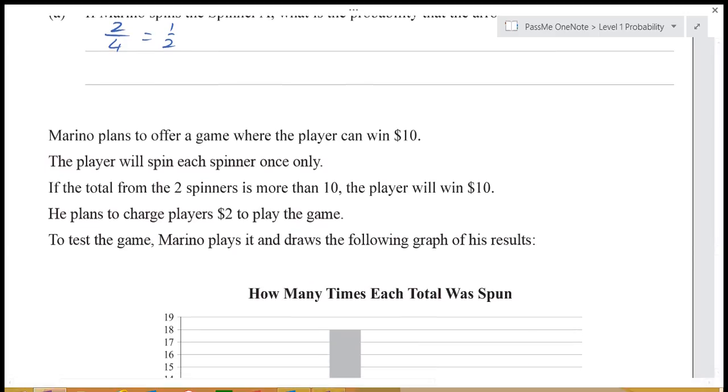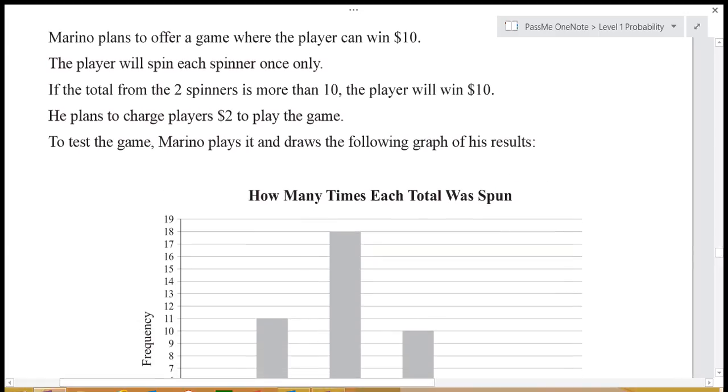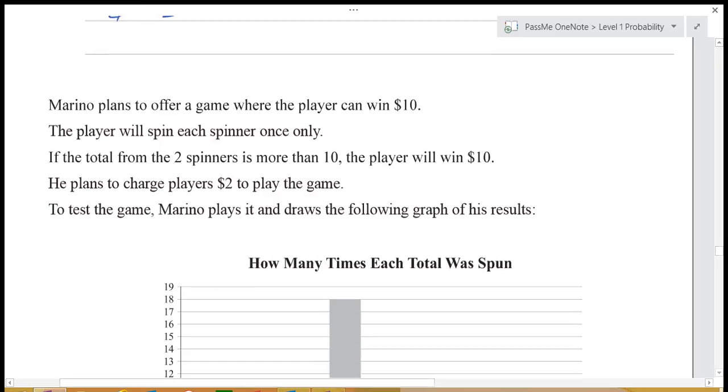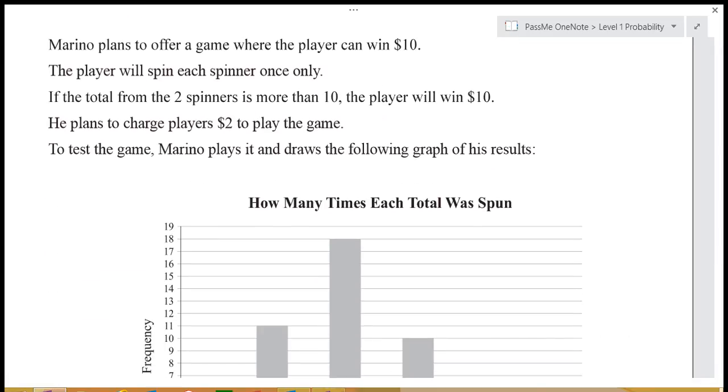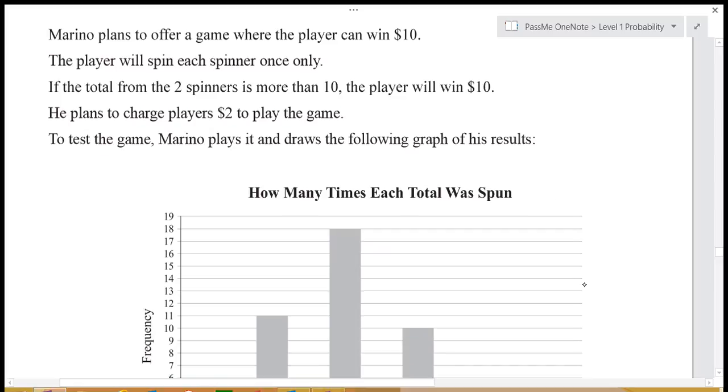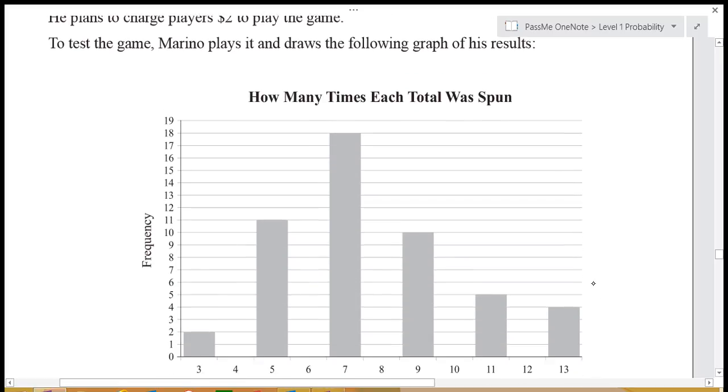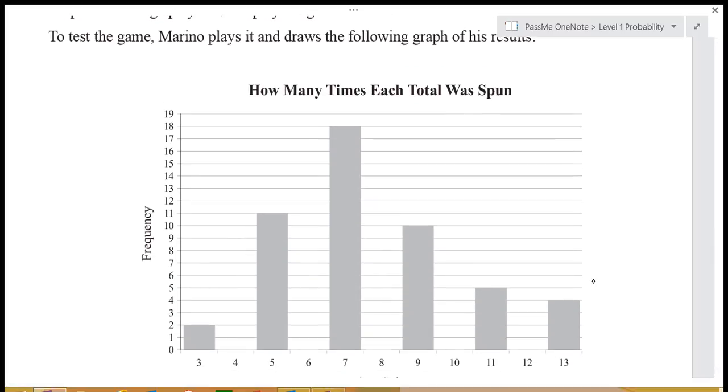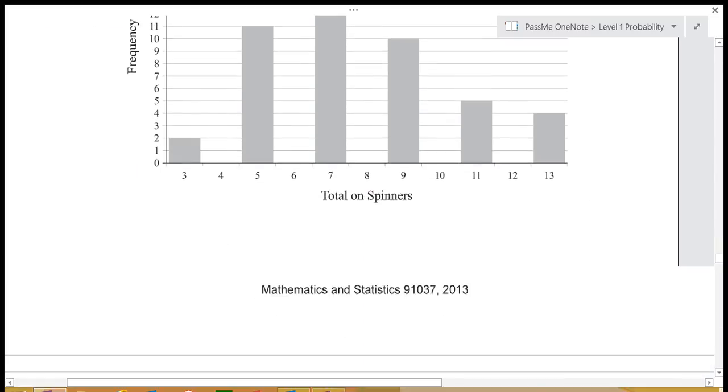Question B, Marino plans to offer a game where the player can win $10. The player will spin each spinner only once. If the total from the 2 spinners is more than 10, then the player will win $10. He plans to charge $2 to play the game. To test, Marino plays and draws the following graph of his results.